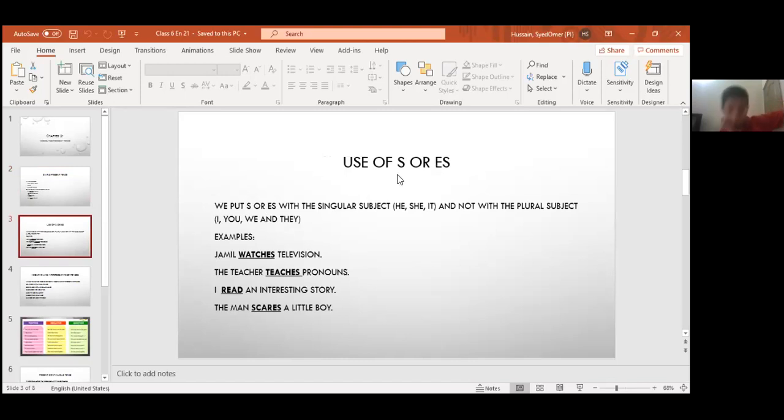Beta, please remember simple present tense is the most confusing tense. So you have to be very careful when you are using the simple present tense. Because in simple present tense, we use S or ES with the base verb only with a singular subject. Like he, she, it, Ali, any one person. For example, if I say Rohan learns, I learn, they learn.